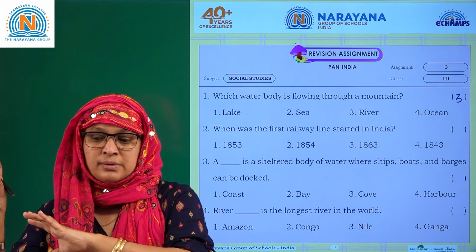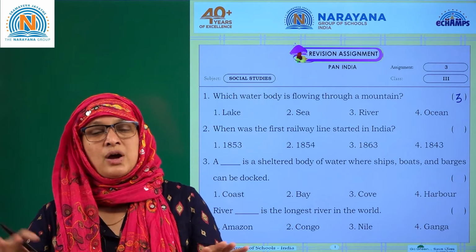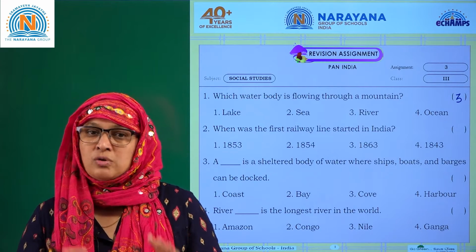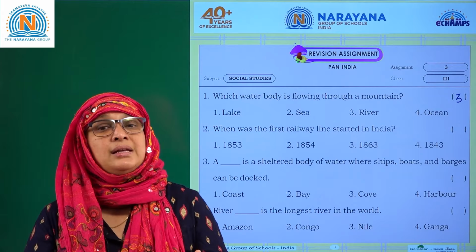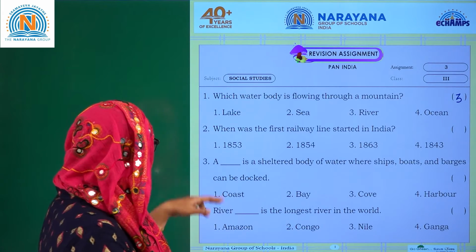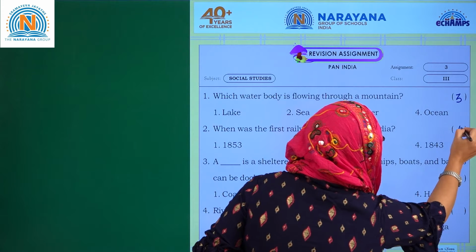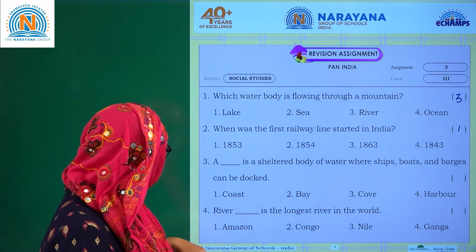When the railway tracks were laid down to travel from Bombay to Thane, it was approximately 34 kilometers. Is it clear? So it was started in 1853. So let's see. The first option, 1853, is the answer. Clear? Let's go for the next one.